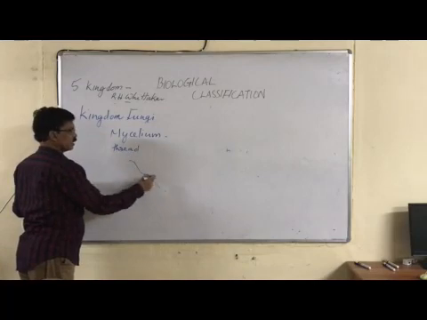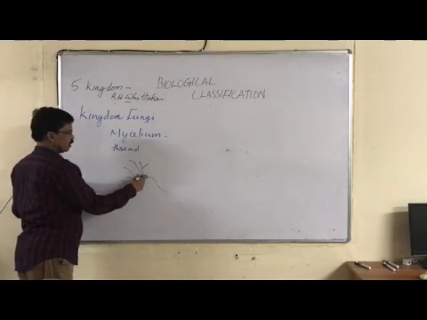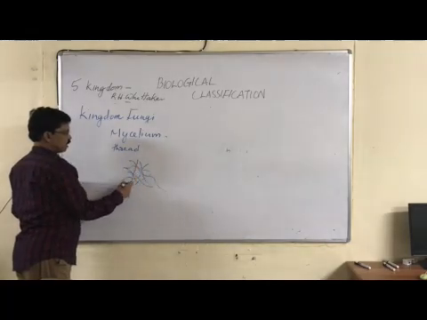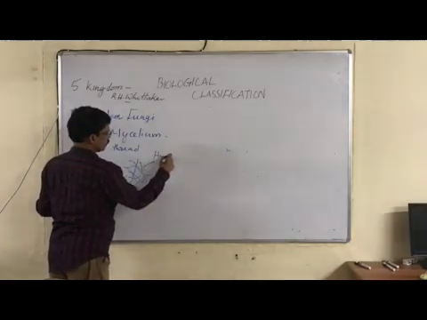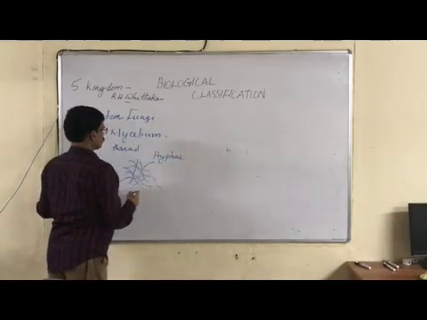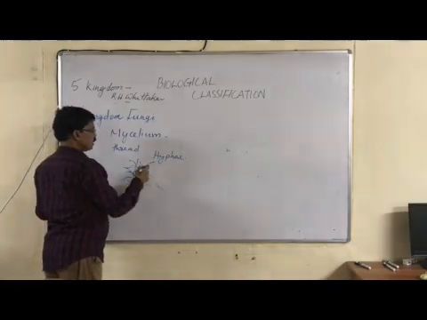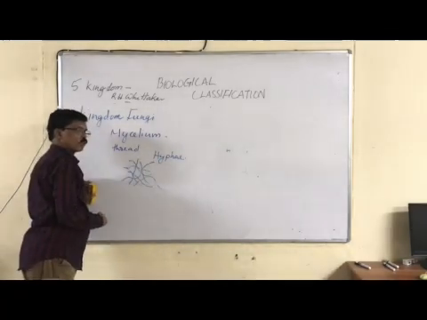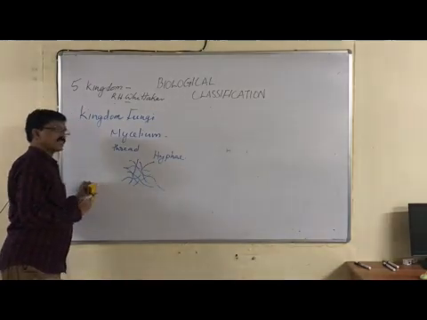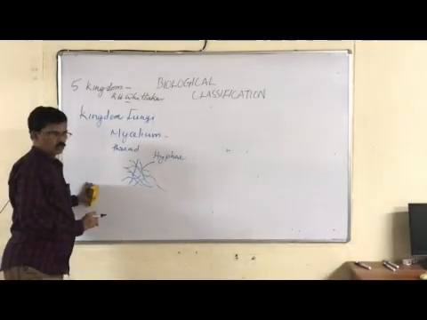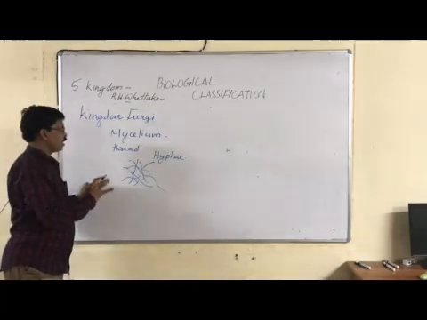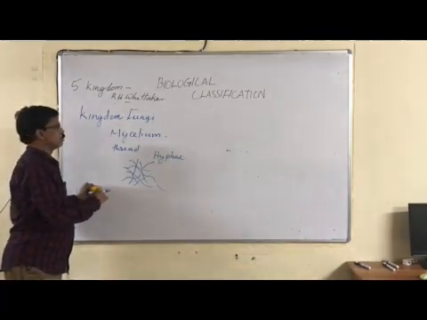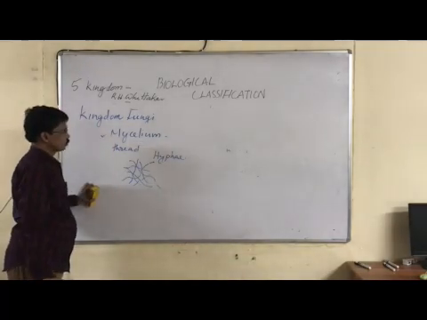For example, you can see a single, very thin, slender, thread-like structure. This we can call hyphae. So, hyphae are an interwoven mass of slender thread-like structures, hypha, and the entire hyphae together form mycelium. That is the plant body of fungus.